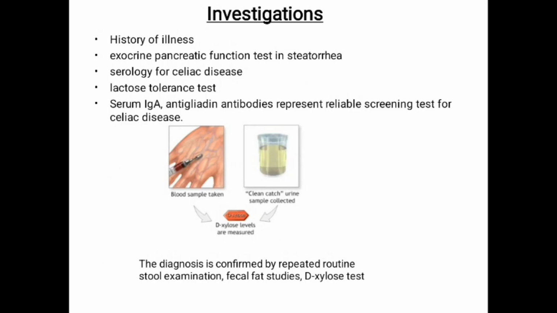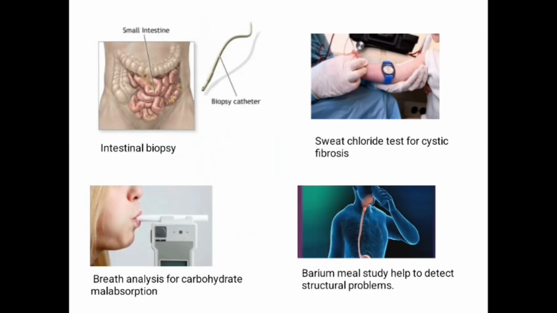Investigations include history of illness, exocrine pancreatic function test in steatorrhea, serology for celiac disease, and lactose tolerance test. Serum IgA and anti-gliadin antibodies represent reliable screening tests for celiac disease. The diagnosis is confirmed by repeated routine stool examination, fecal fat studies, D-xylose test, intestinal biopsy, sweat chloride test for cystic fibrosis, and breath analysis for carbohydrate malabsorption. Barium meal study helps to detect structural problems.